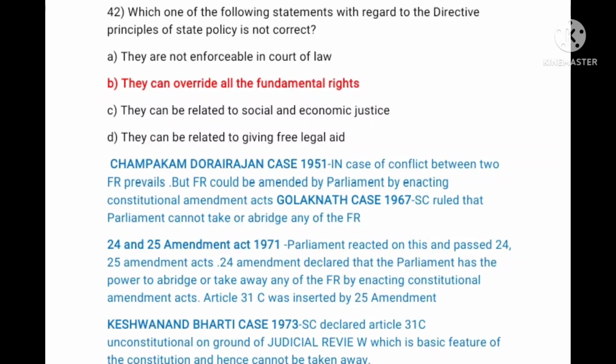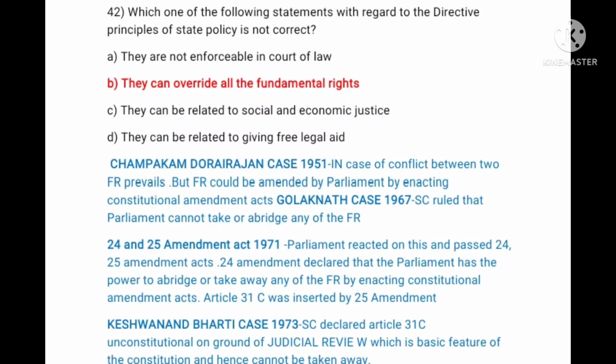Now see, in the Champakam Dorairajan case 1951, it was held that in case of conflict between the two, FR prevails, but fundamental rights could be amended by Parliament by enacting Constitutional Amendment Acts. In the Golaknath case 1967, the Supreme Court ruled that Parliament cannot take away or abridge any of the fundamental rights. Then in the 24th and 25th Amendment Acts of 1971, Parliament reacted.